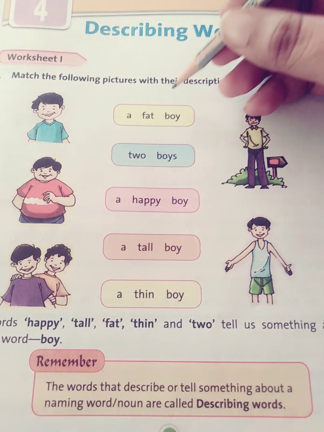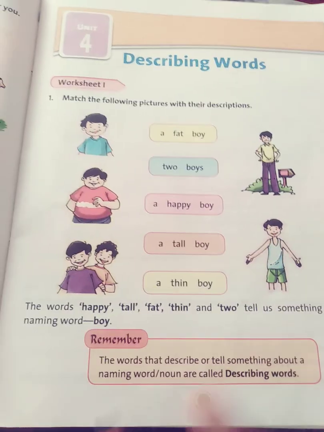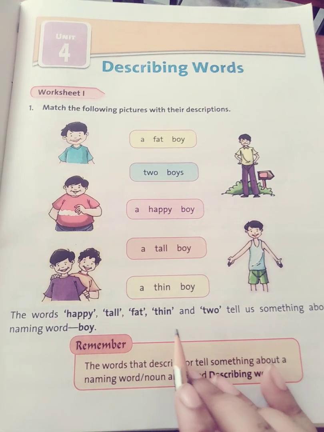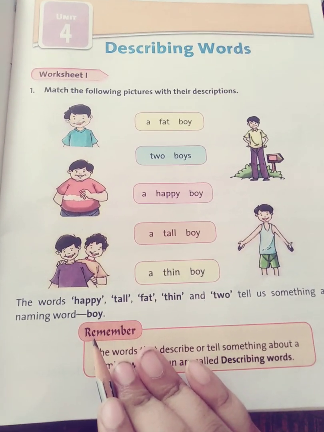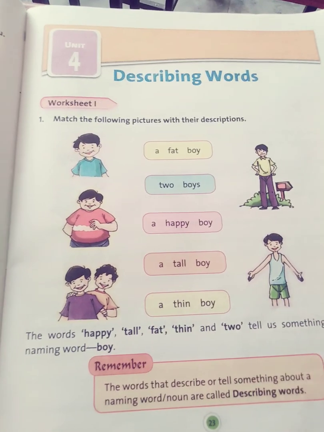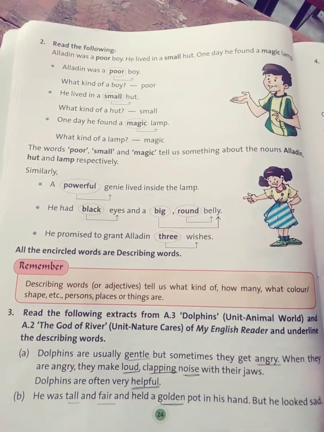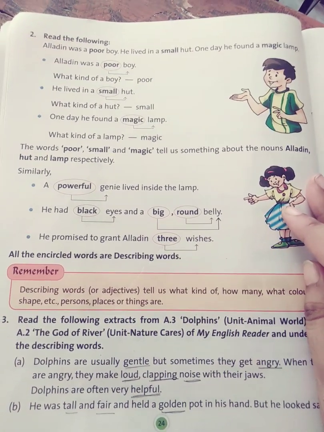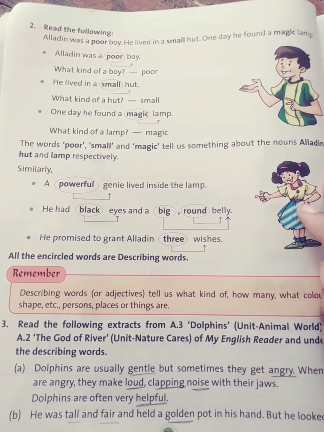For example, we can see a fat boy, two boys, a happy boy, a thin boy, right? The words happy, tall, fat, thin are describing words. Two is also a describing word for a boy, right? So we will continue with the worksheets, but before that we have to understand what describing words are.